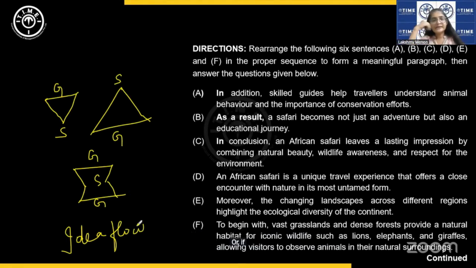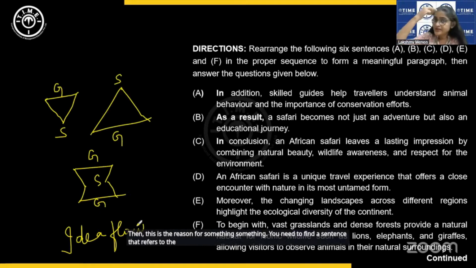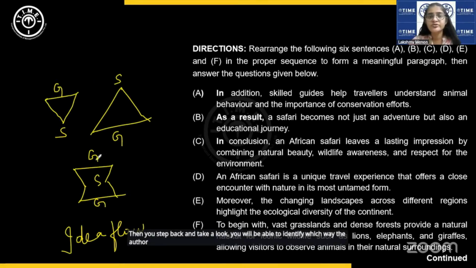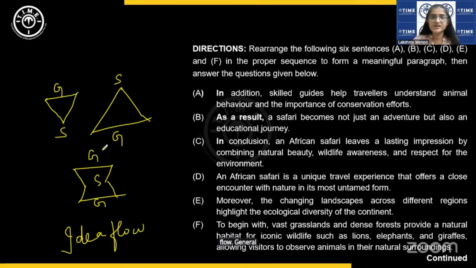Or if there is something like, this is the reason, then this is the reason for something something. You need to find a sentence that refers to the reason. So there you have to apply your logic. So like this, you start making pairs. Then you step back and take a look. You will be able to identify which way the author intends the para to flow. General to specific, specific to general, etc.